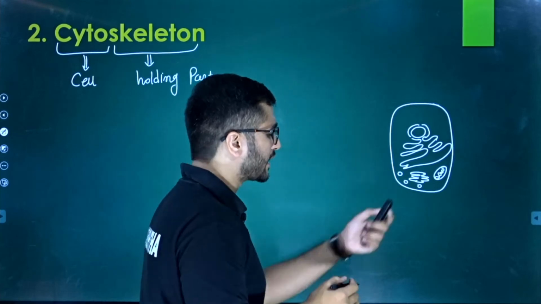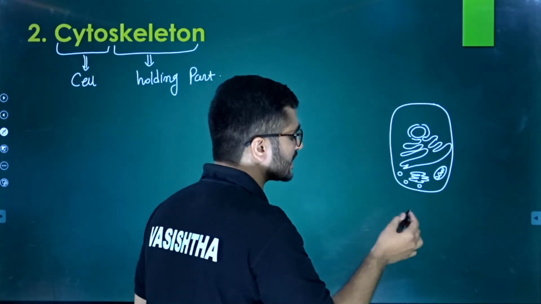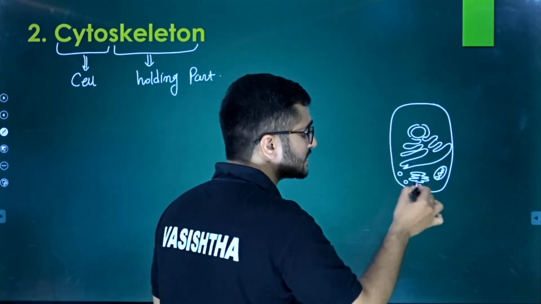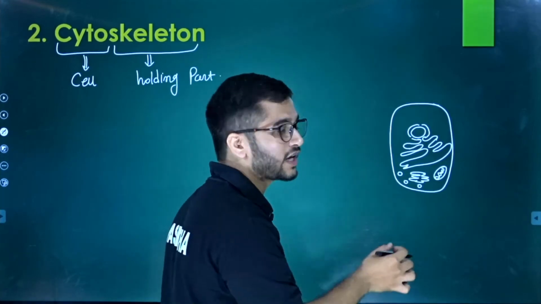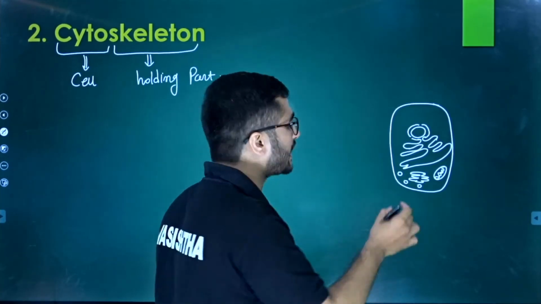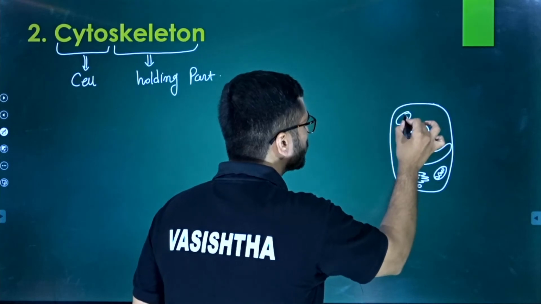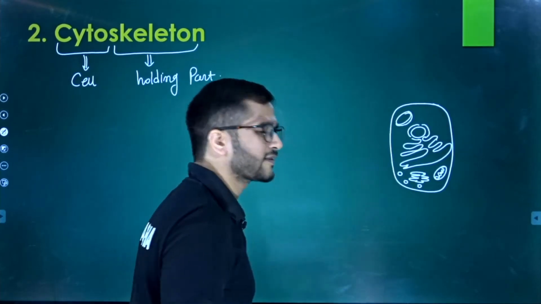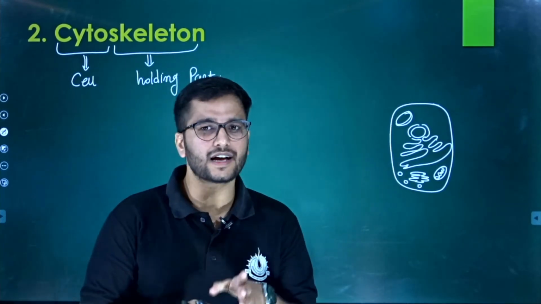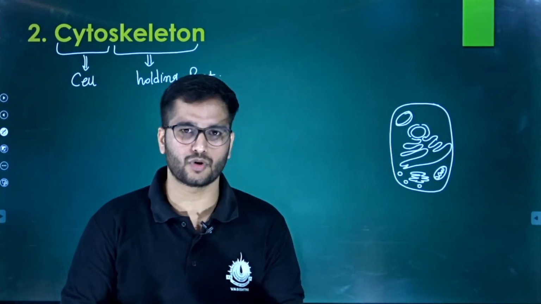Here should be the mitochondria if it is an animal cell, and if it is a plant cell, there should be the mitochondria as well as the chloroplast. So these are the organelles present inside the cell body.